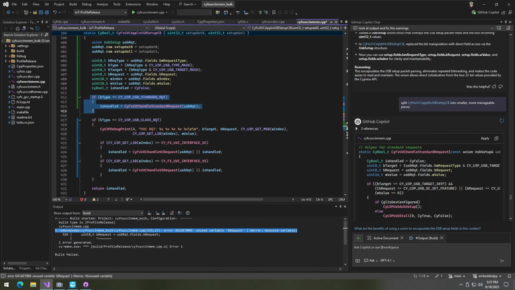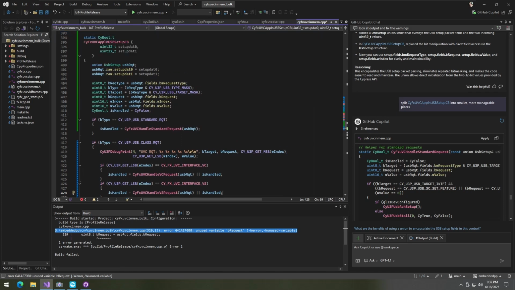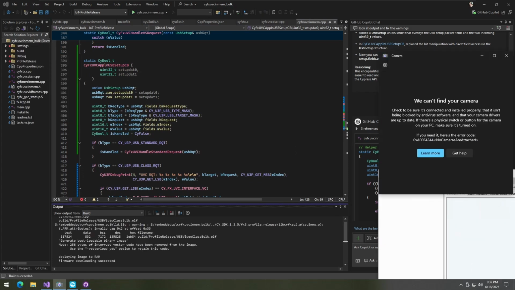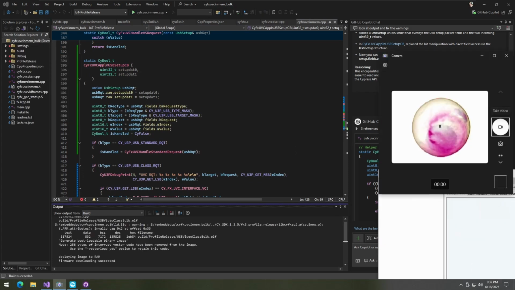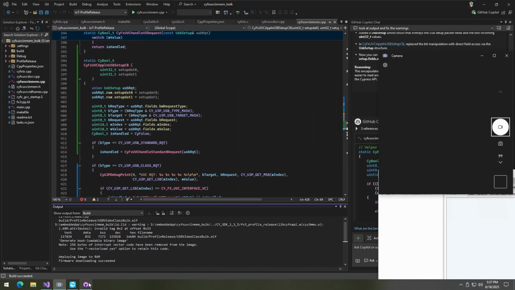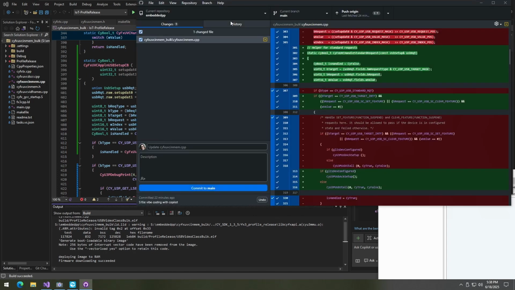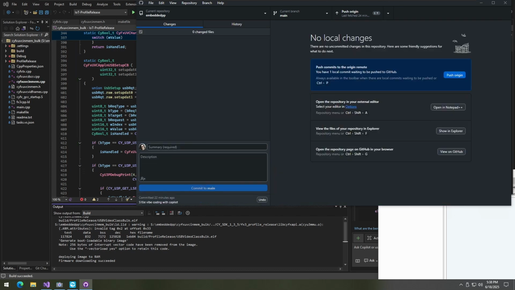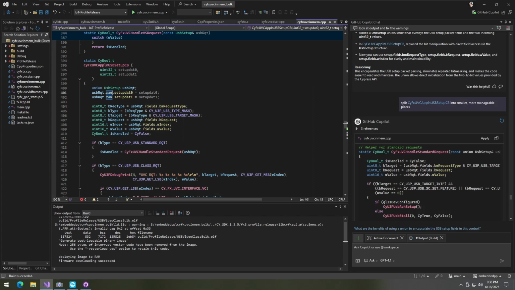If it's a standard request, we do the standard request. If it's a USB class request, then we see whether it's the interface VC or interface VS and handle them appropriately, which almost can be switched into a switch statement later on if necessary. But what is important to see, of course, is if it still works after this change. And it does work. Let's reset the device, of course, and let's update our stable snapshot, so to speak. Let's amend the commit, put it here, because the next change I want to do is way trickier.